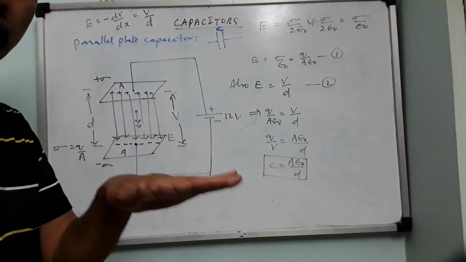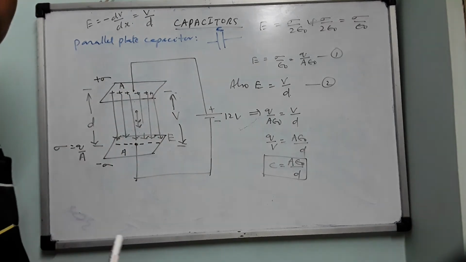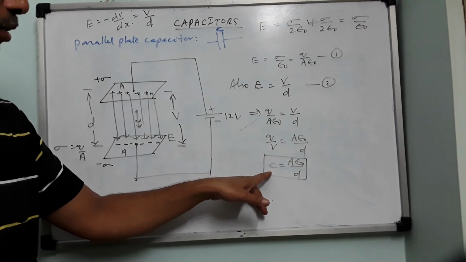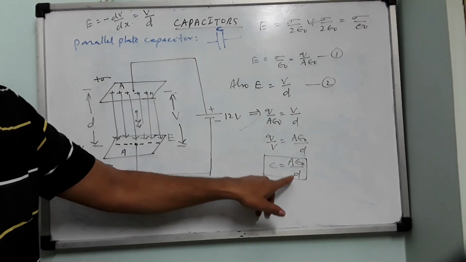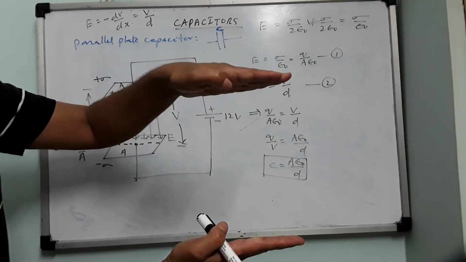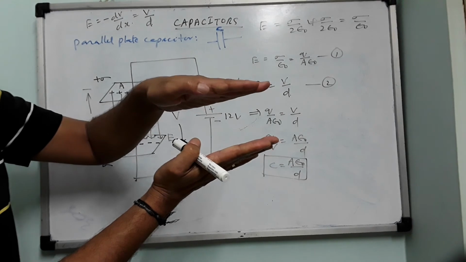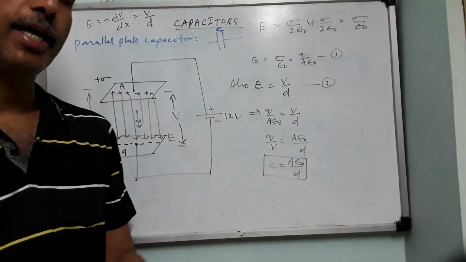The capacitance of a parallel plate capacitor depends on the area of the surface of the plates. If the plate surface area is large, you will have large capacitance. The capacitance also increases with minimizing the distance between the plates. Plates are separated like this, capacitance is something. Bring the plates closer and closer. What will happen? Capacitance will be what? Increasing. Right? Two factors.